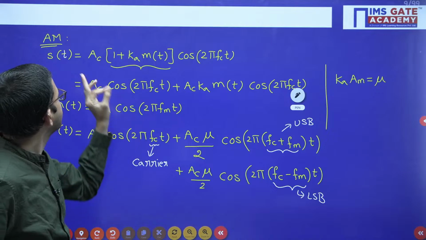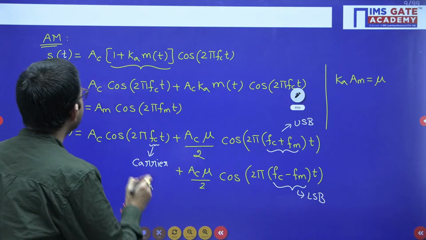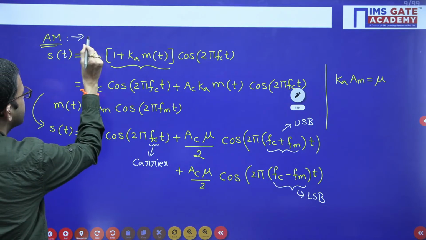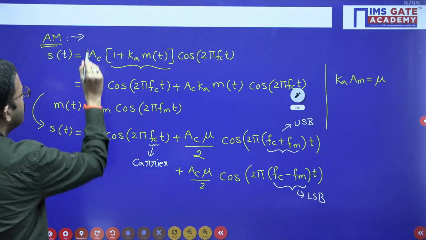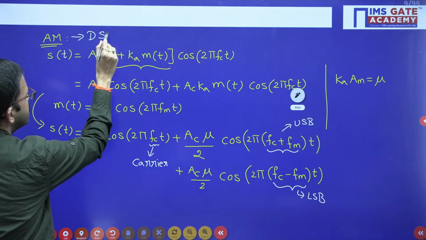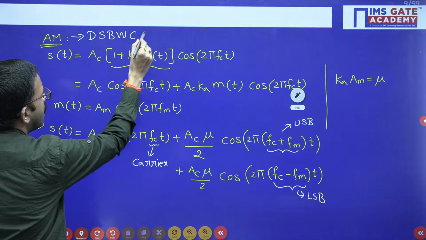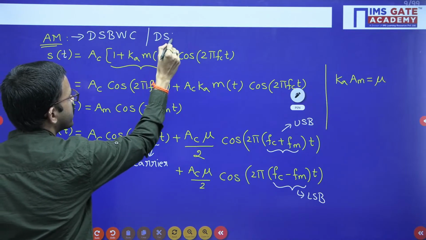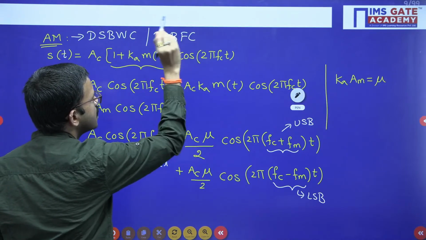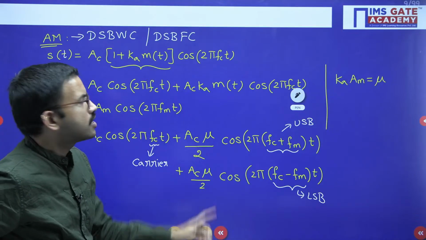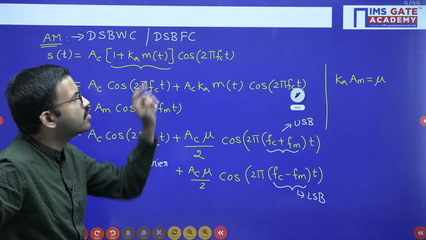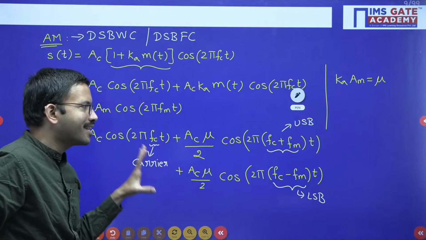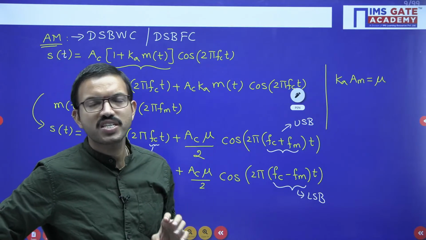So that is nothing but amplitude modulation. The other name of this is double sideband with carrier or double sideband full carrier. In some questions they will specify it in short as double sideband with carrier or double sideband full carrier. That is nothing but the standard AM signal.